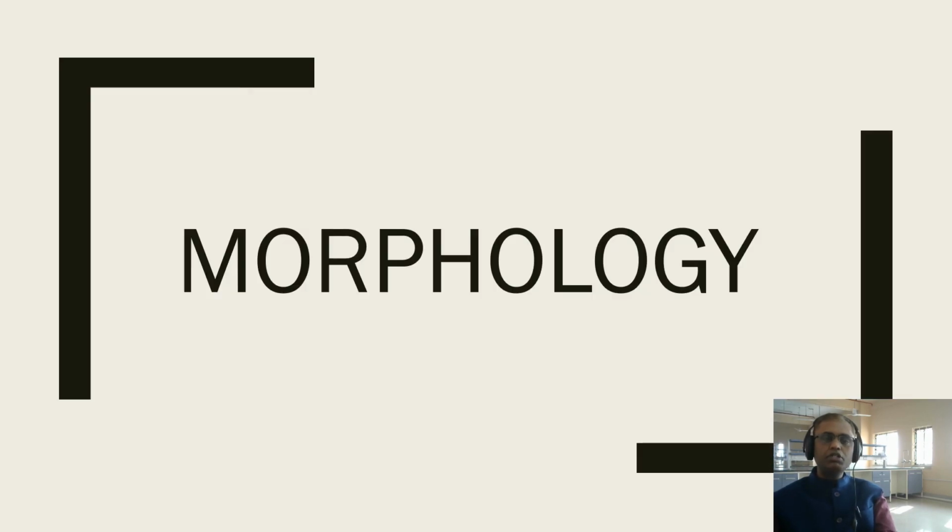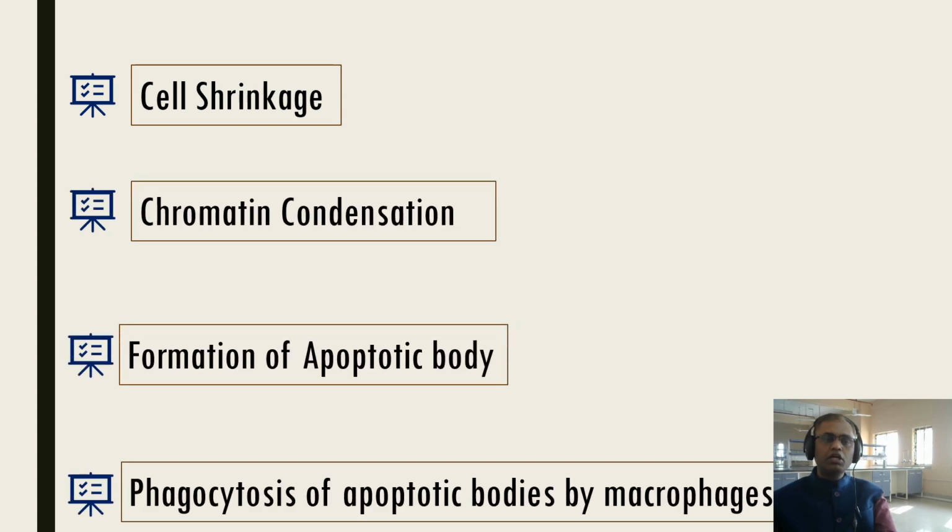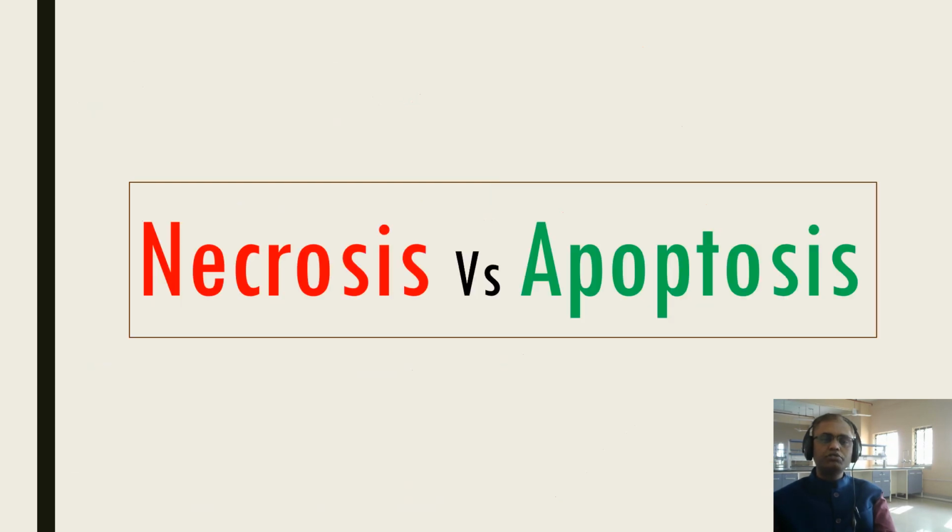Now we'll study the morphology of apoptosis. As we studied, there are four types of morphology. Number 1, cell shrinkage. Number 2, chromatin condensation. Number 3, formation of apoptotic bodies. Number 4, phagocytosis of apoptotic bodies by the macrophages. These are the very important morphological findings of apoptosis.